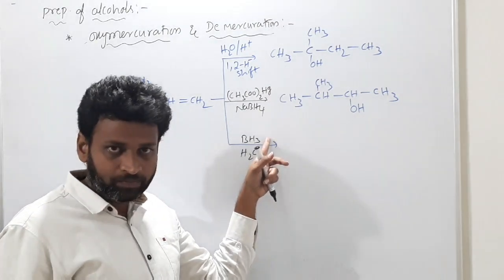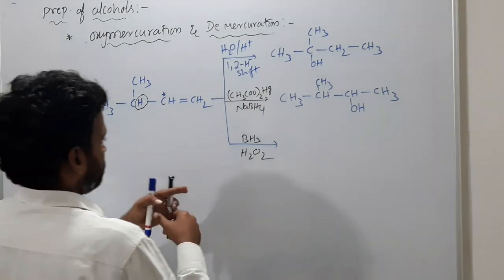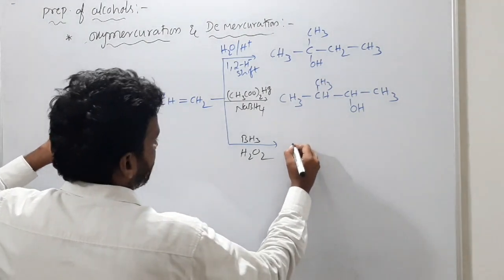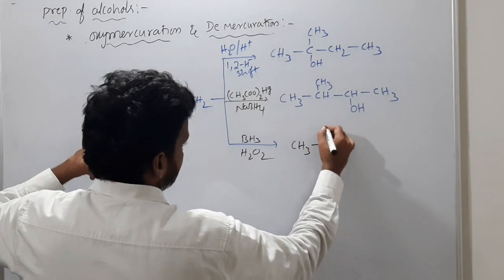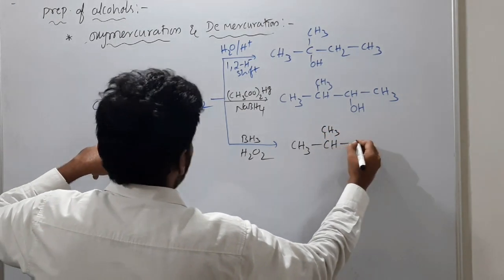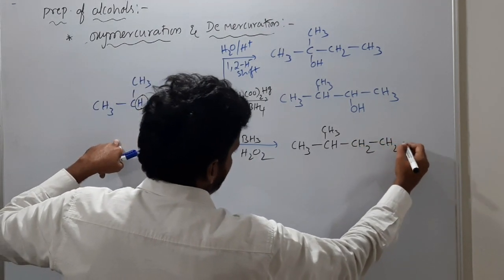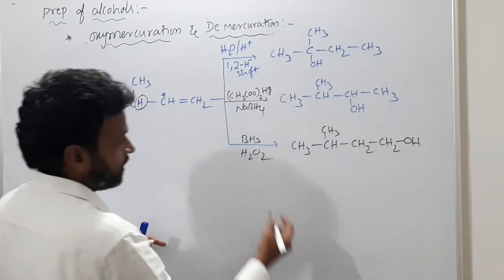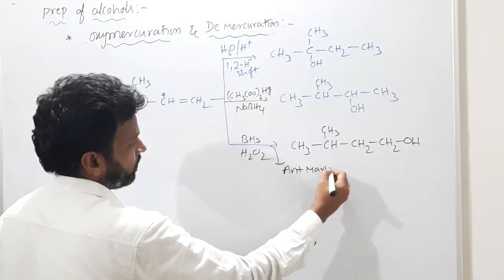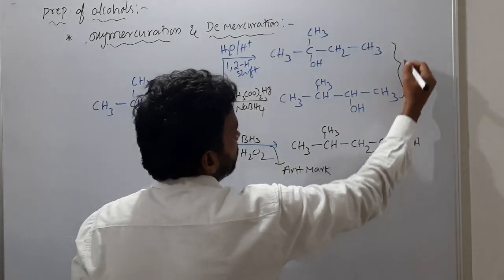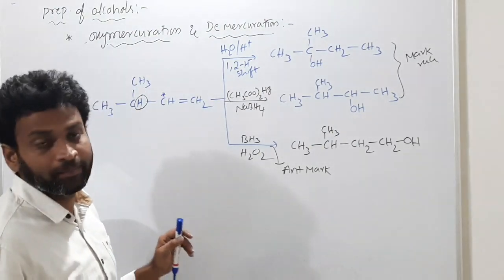The diborane addition, that hydroboration we call. What is the product now? The product is different here. So CH3, CH, CH3, CH, CH2 and CH2OH. See the difference? This one is by what rule? Anti-Markovnikov rule. These two are by what rule? Markovnikov rule only.